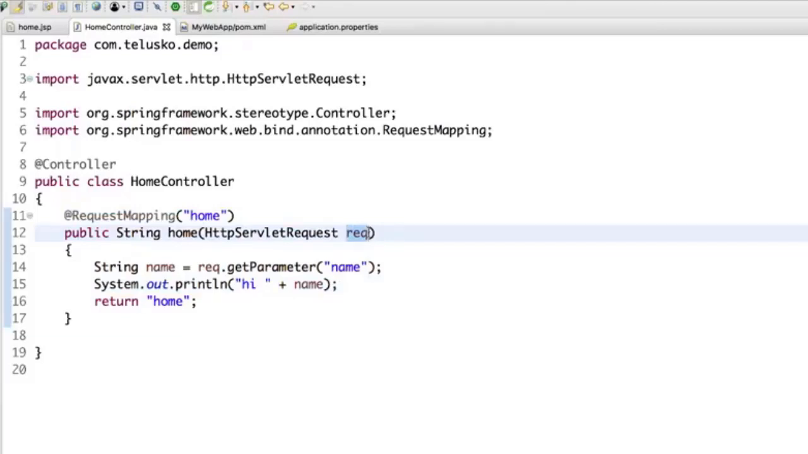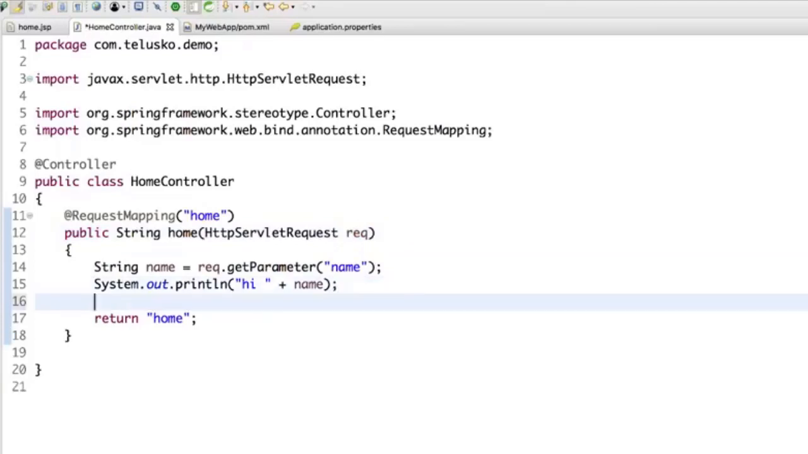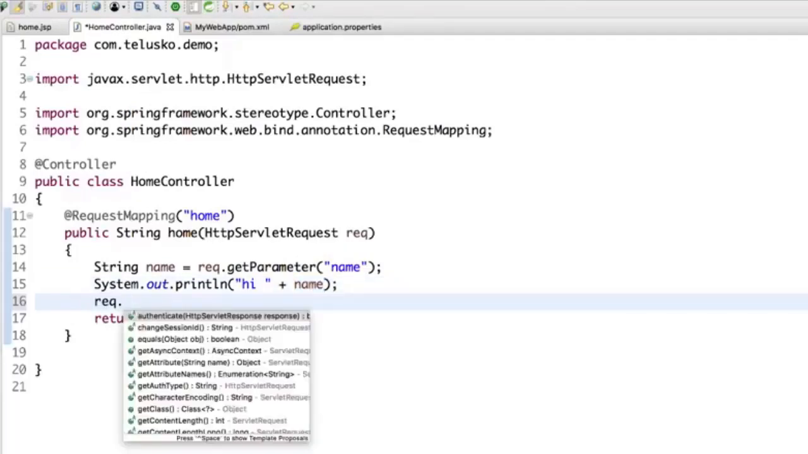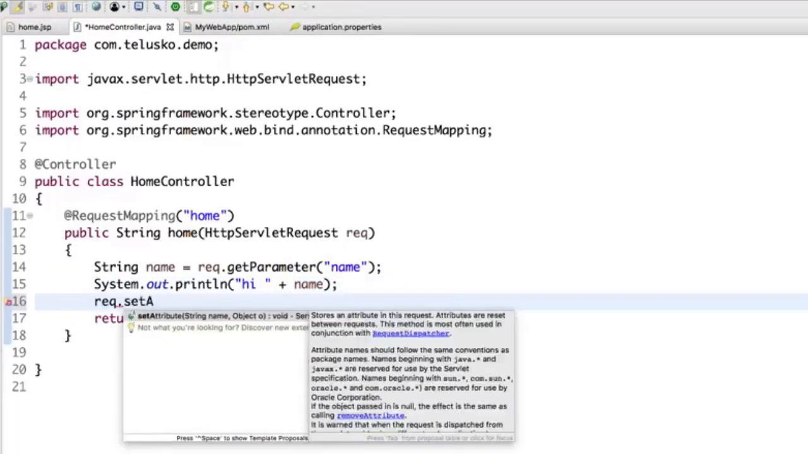If you're not sure about this concept, I would highly recommend you watch my Servlet videos where we have talked about request dispatcher. So in request dispatcher, two servlets or one servlet and one JSP share the same request object. So what you can do is you can use the request object. For example, I just want to pass this name to this home.jsp. So we can use request.setAttribute. That's one way. And in JSP, you can say getAttribute.